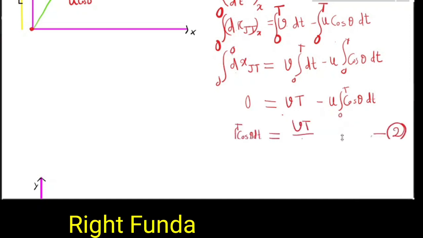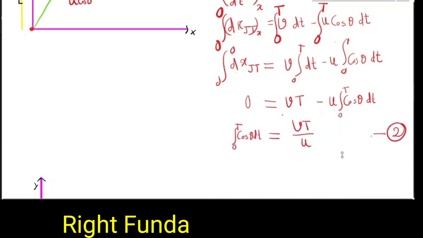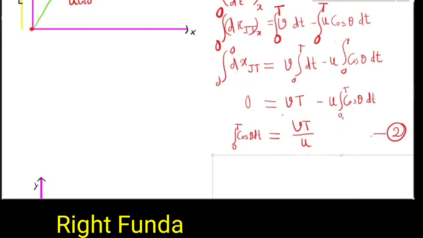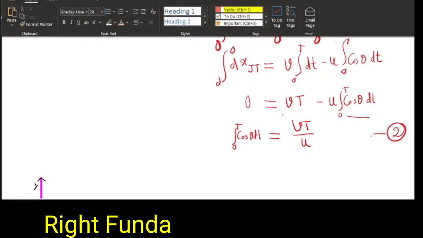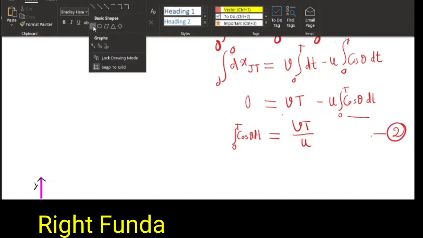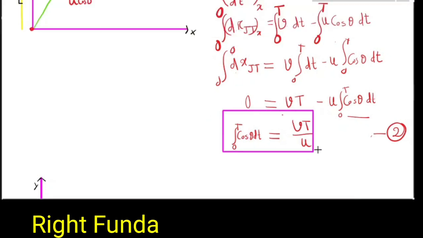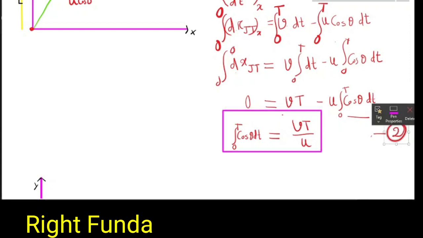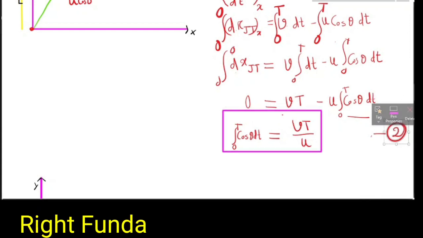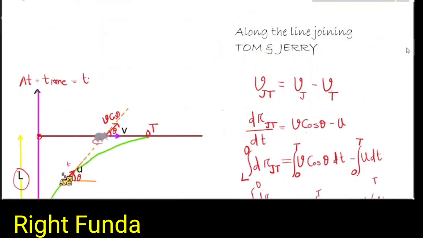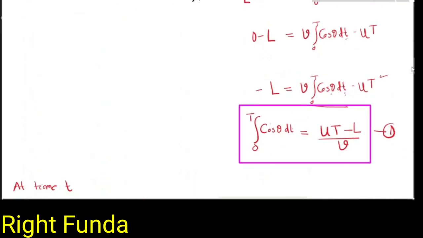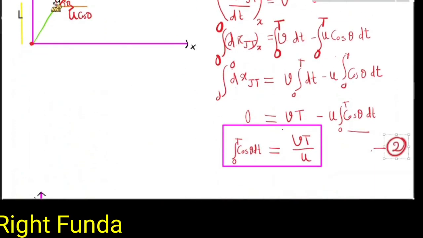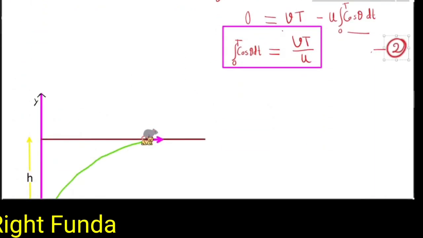So from this we get the integration of cos theta dt from 0 to t. This quantity we took to this side, and we got this equation. Let's give this equation number 2. So two equations we got, equation number 1 and equation number 2, integrated from 0 to t. One is the integration of cos theta dt along the line joining Tom and Jerry, which gives ut minus L by v. Again the integration of cos theta dt is equal to vt by u.